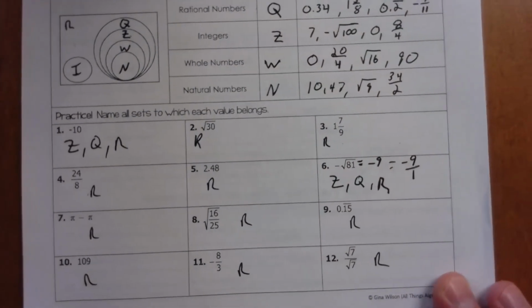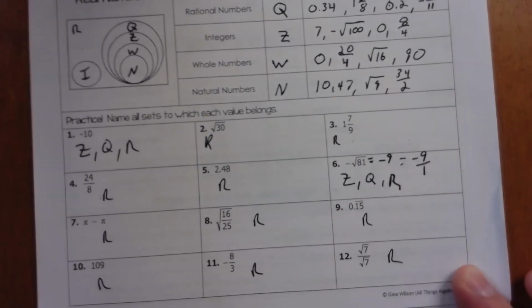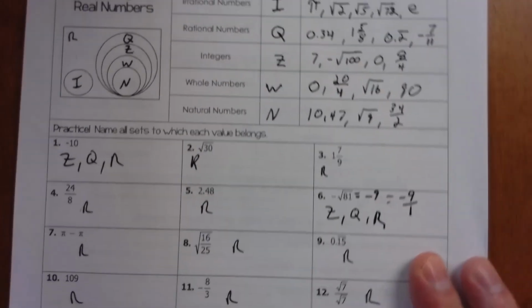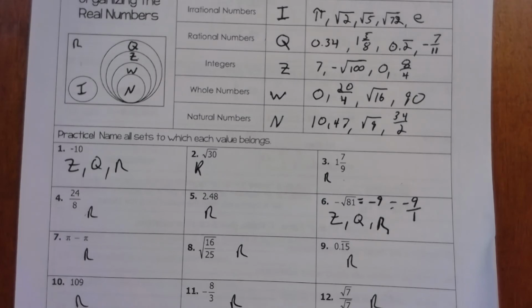Alright, so that's part of it done for you. Now what I'm going to do, I'm going to be quiet for a little while. I'm going to let you all practice on these things. And you can talk to your buddies and figure these things out. But go through and ask yourself, is it a natural number? Is it a whole number? Is it an integer? And if it is, write that letter for that set down. Okay?